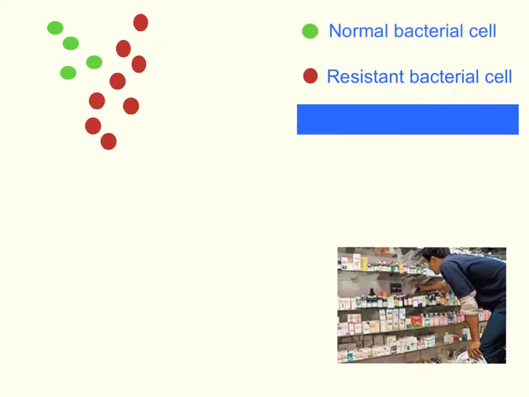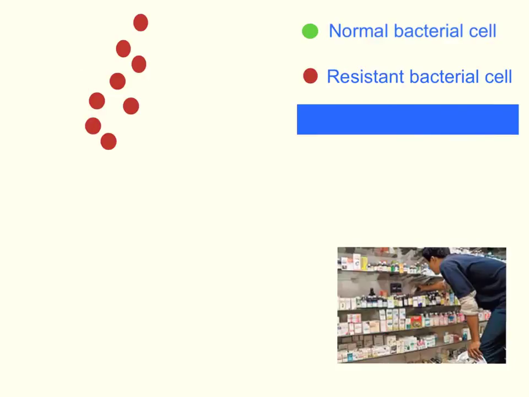So if we were to take another dose now of the antibiotic, here it is, okay, it does its job. Now, of course, these green bacteria, the normal ones, they're susceptible to that drug, so it's going to start working on those, and it's going to wipe those out. But of course, which ones are not going to be affected? It's these new mutants, the resistant bacteria, the ones that were at a disadvantage normally, but because we've taken the antibiotics, it's wiped out all of our normal bacteria, and it's only left us with resistant bacteria.